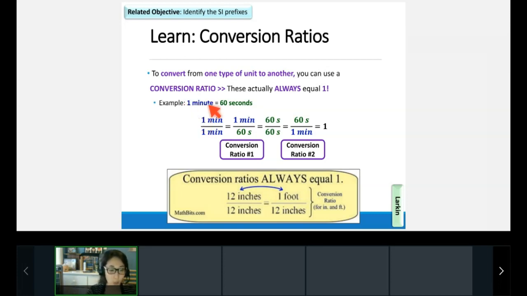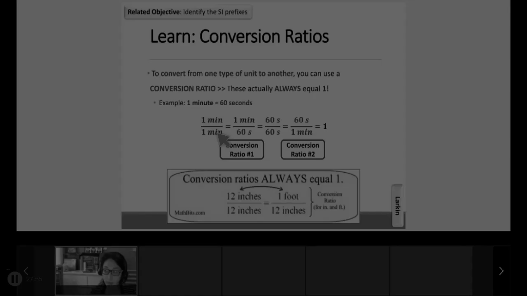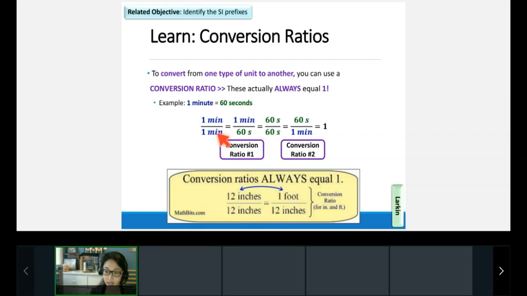For example, 1 minute is the same as 60 seconds. If you take 1 minute and divide it by 1 minute, what do you get? Anything divided by itself equals what? Tell me in the chat box. It does not equal 0. It equals 1. So 1 minute divided by 1 minute just equals 1.